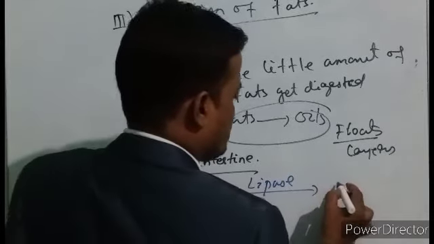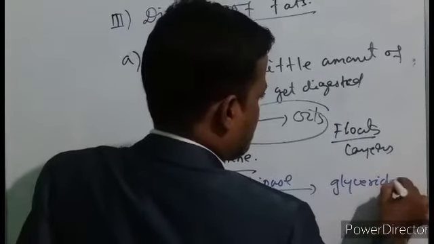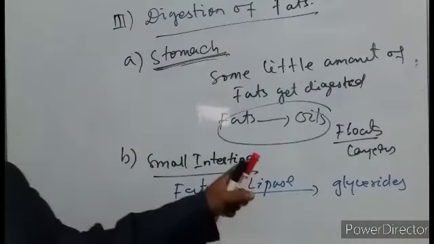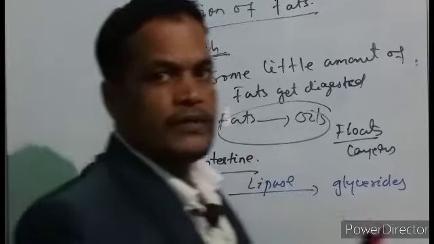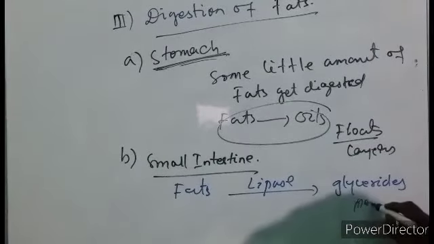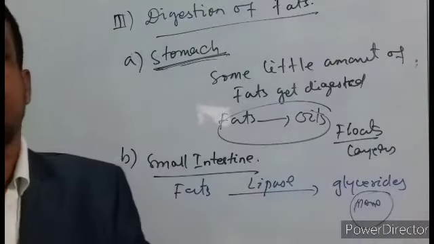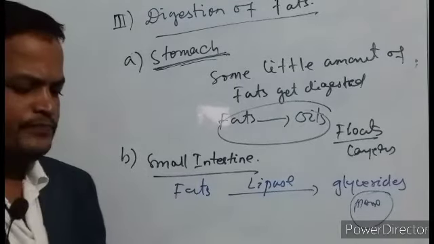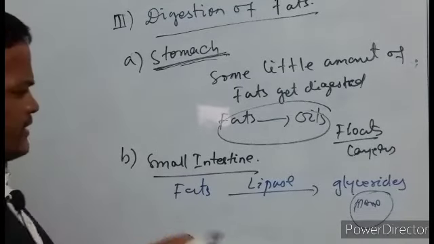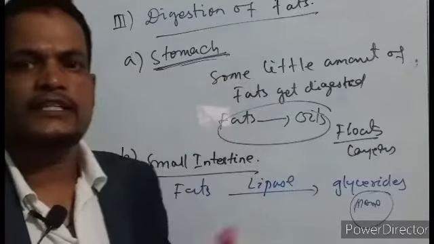They convert into glycerides. Okay, glycerides, they are converted into what? Monoglycerides, that is the simple form of glycerides, in the small intestine. So these are all the digestion process of what? Carbohydrate, proteins and fats.